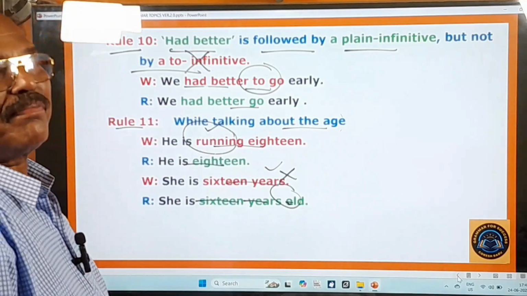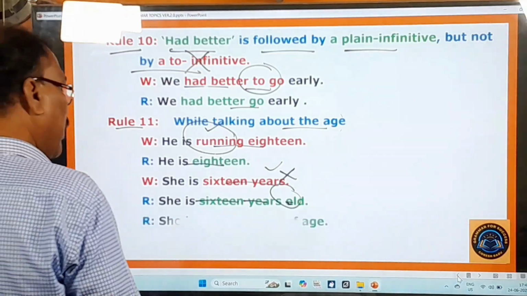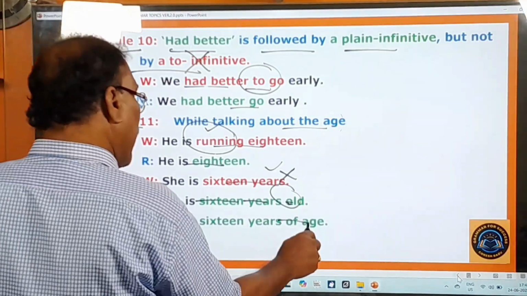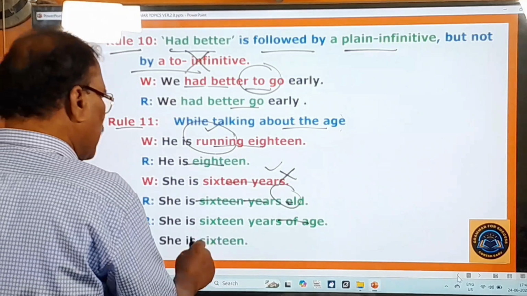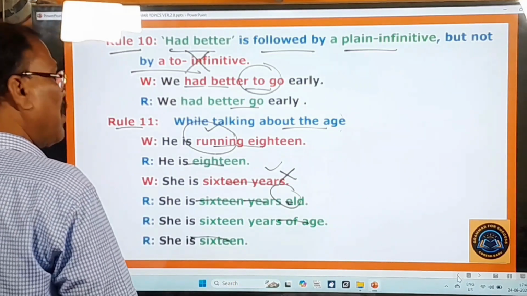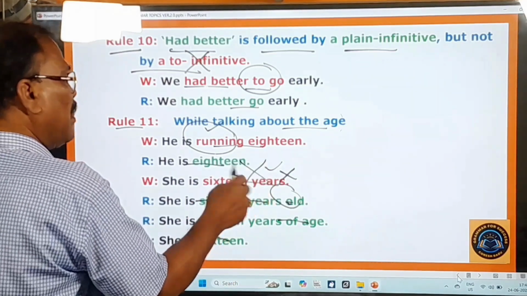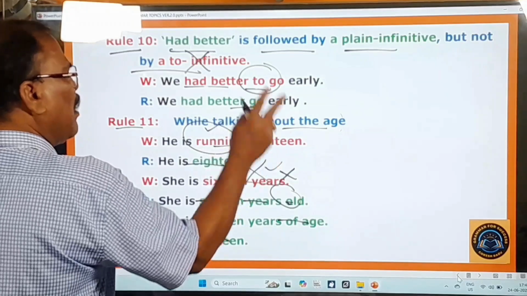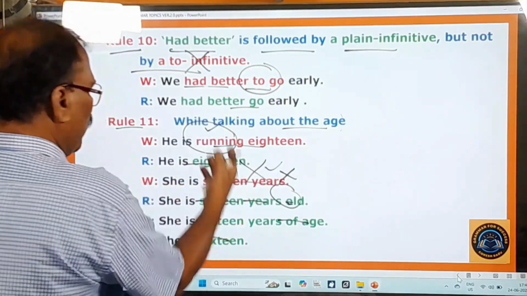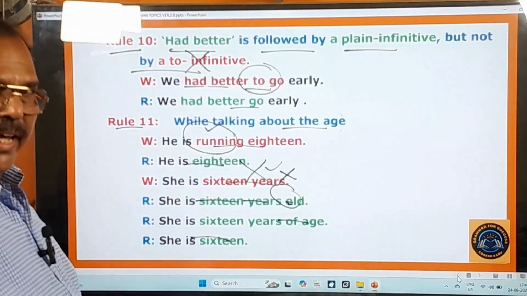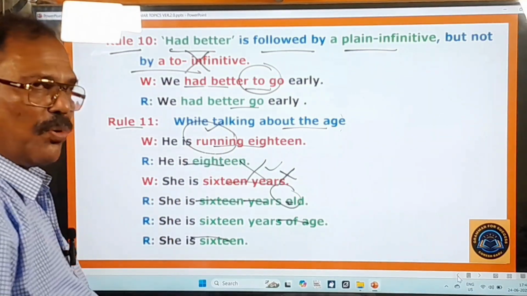That's very important. Okay. You can also say she is 16 years of age. Also you can say. And otherwise you can simply say she is 16. But you should not say 16 years. This is a mistake done because of the Telugu impact. Okay, right. And here, this is what you should say while talking about the age. Okay, now you move on to the next rule.